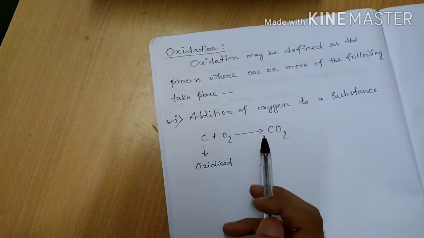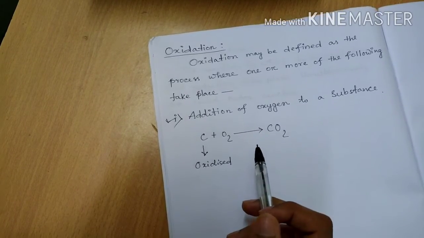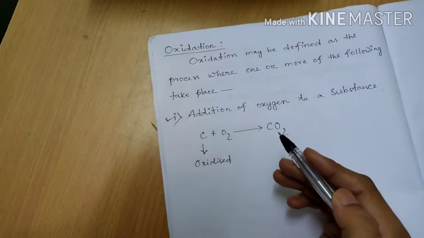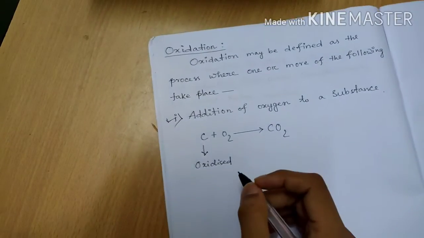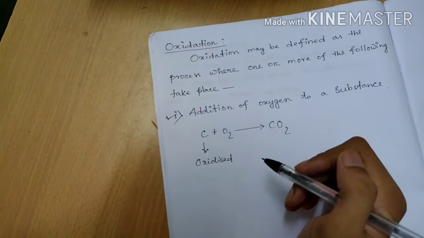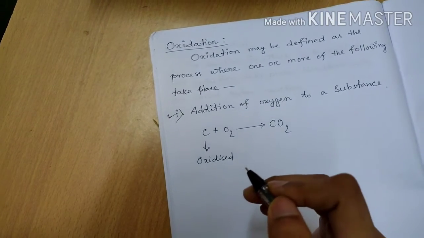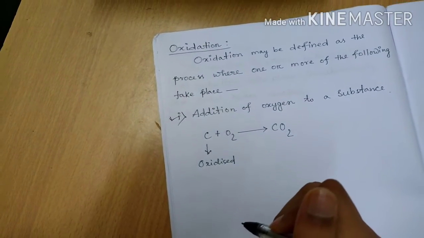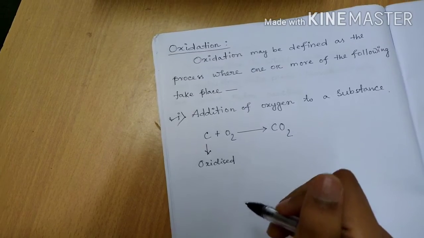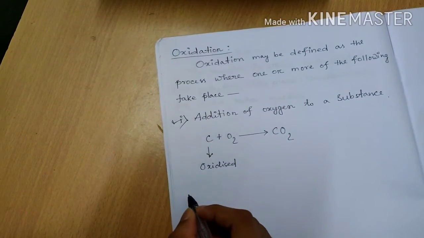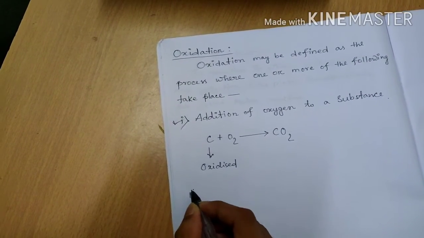So this is number one point. If you see in any reaction that oxygen is added to a substance, then you will know that the substance is oxidized. Now come to number 2 point.